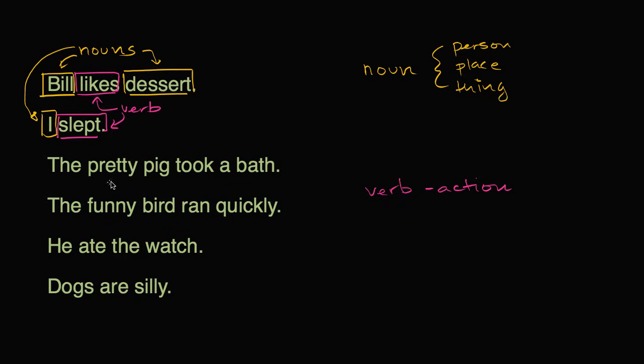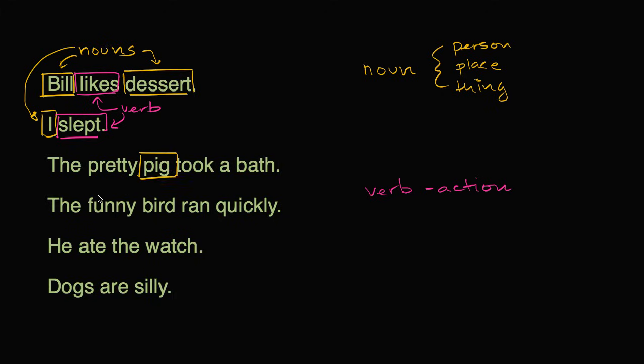Let's look at this next sentence. The pretty pig took a bath. Once again, pause the video and see if you can identify the person, places, or things, or the nouns, and see if you can identify any verbs. So the pretty pig, and we're going to cover what the is, but the by itself is not a person, place, or thing. And just to get a little ahead, it's called an article, and we'll talk more about that in the future. Pretty by itself is not a person, place, or thing, and it's also not an action. So let's ignore that for now. We'll get back to that. But pig, that is a person, place, or thing. So pig is a noun.